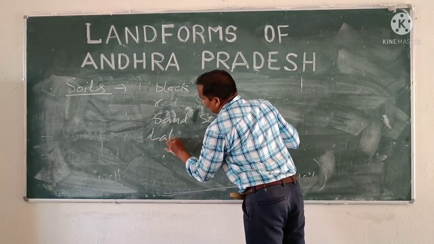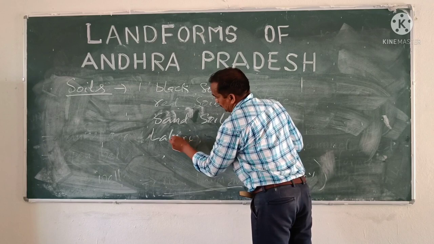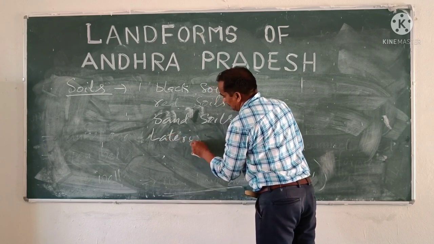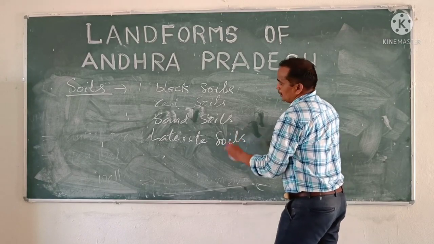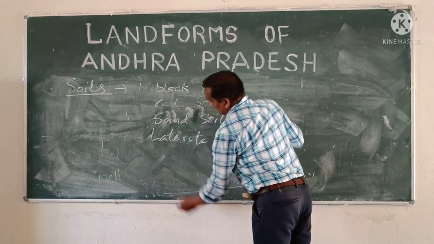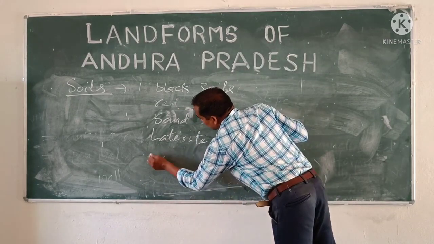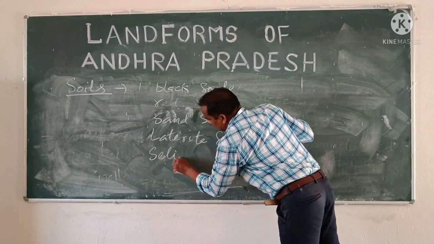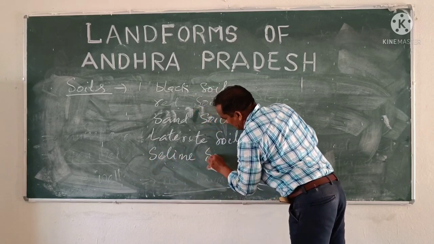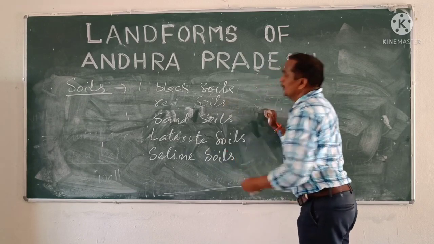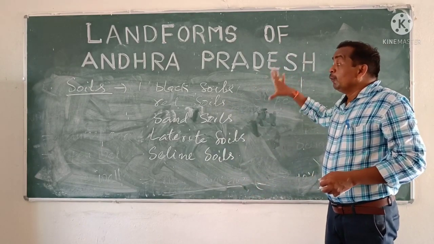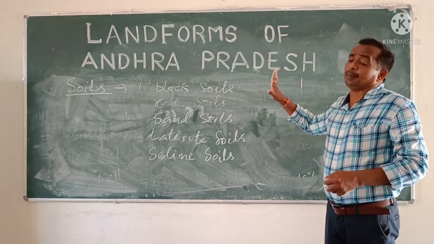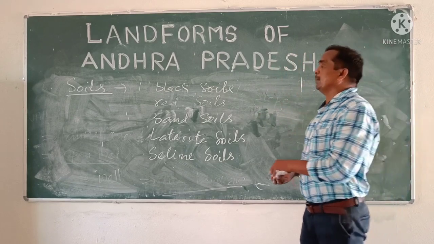Fourth one, laterite soils. Next, saline soils. Dear children, we can find 5 types of soils in the Deccan Plateau area, especially in Rayalaseema.